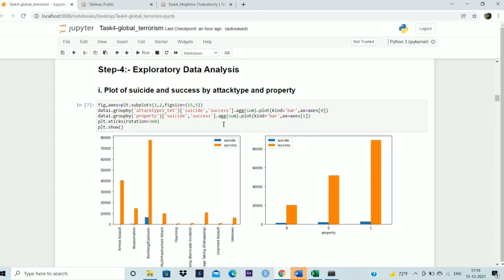Firstly, I plot a graph for suicide versus success, grouping by attack type and property. So here I can see that bombing or explosion has caused the most successful attacks, and here also the success rate is quite high compared to the unsuccessful attack rate.